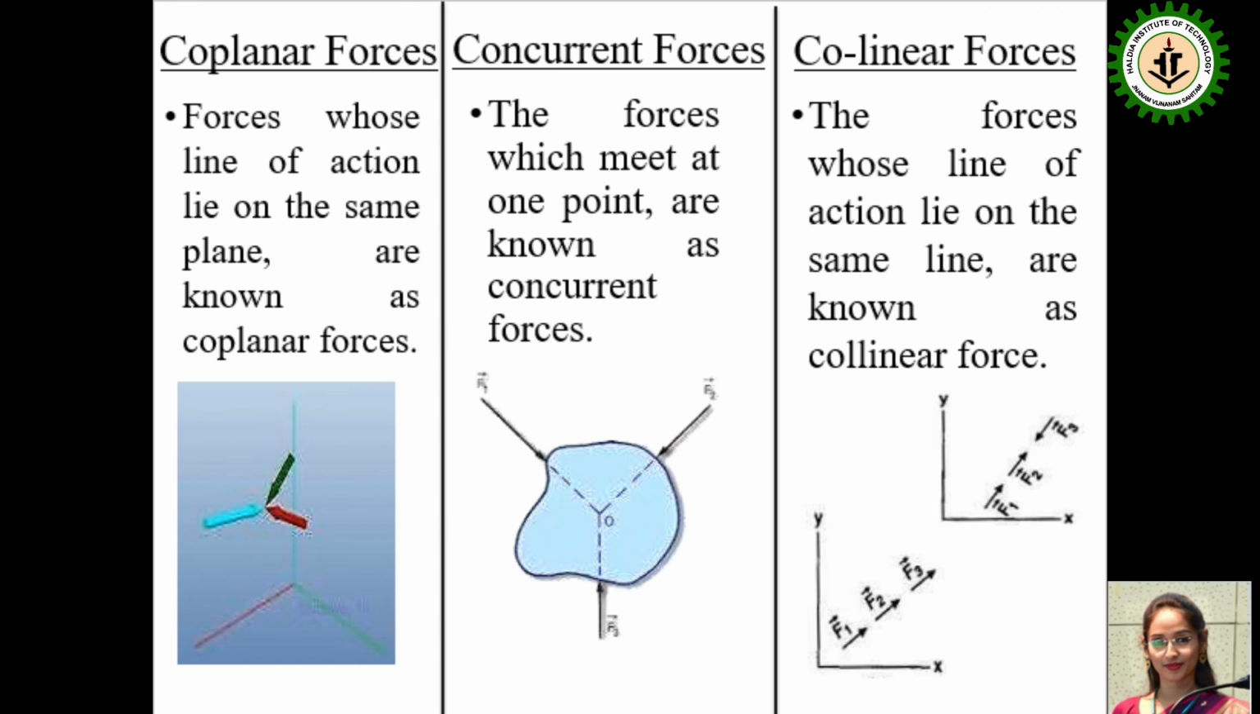Now collinear forces. The forces whose lines of action lie on the same line are known as collinear forces. That means if two or more forces are acting on the same line, that is, their line of action lies on the same line, then they are called collinear forces.